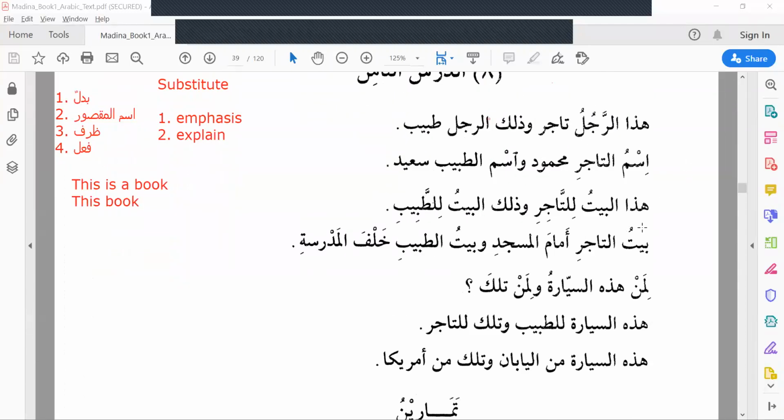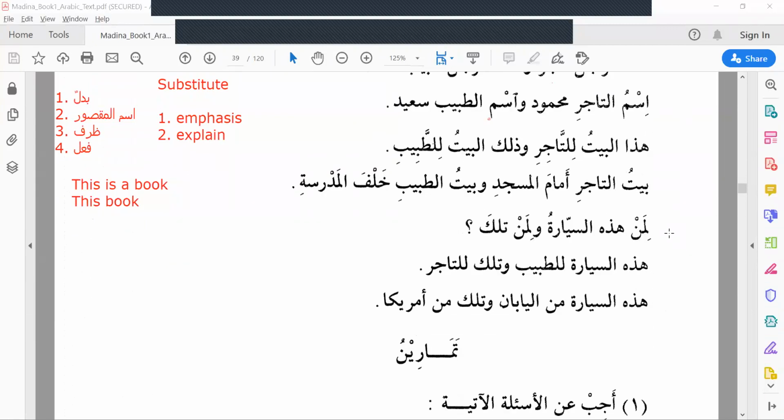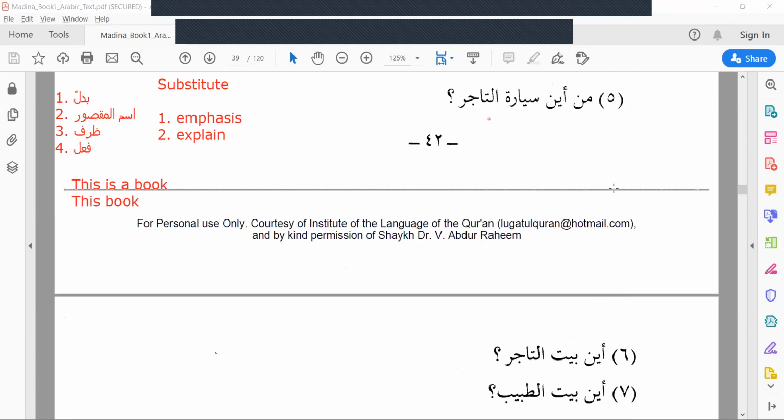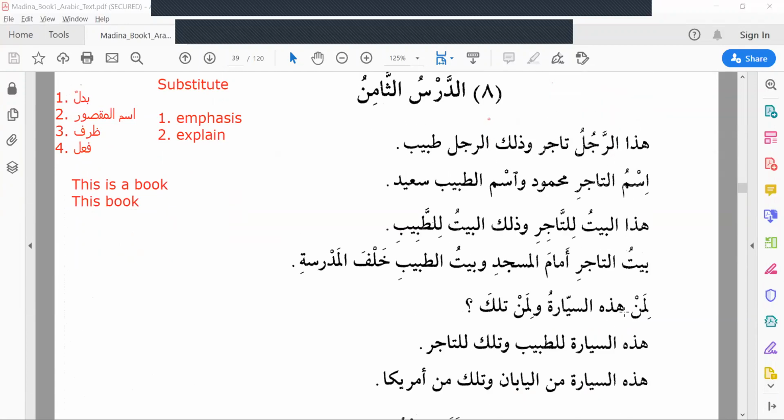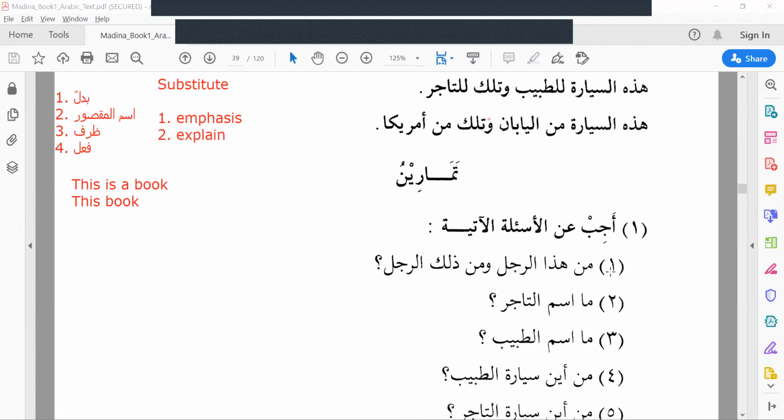We have learned this lesson, right? This lesson is very short. 1, 2, 3, 4, 5, 6, 7 lines only. But there are 7 questions here. You have to take the answer for these questions from these 7 lines. Okay. Ajib anil as'ilatil atiyati. An means about. So when you translate, you don't need to translate exactly what an is. Answer the following questions.